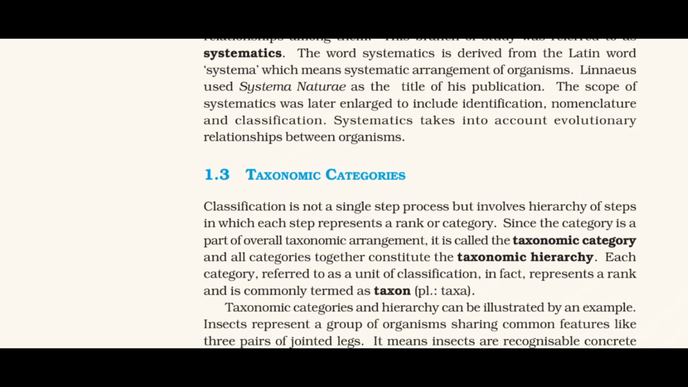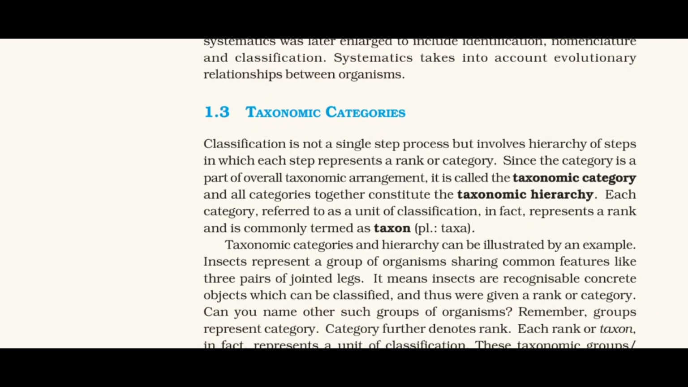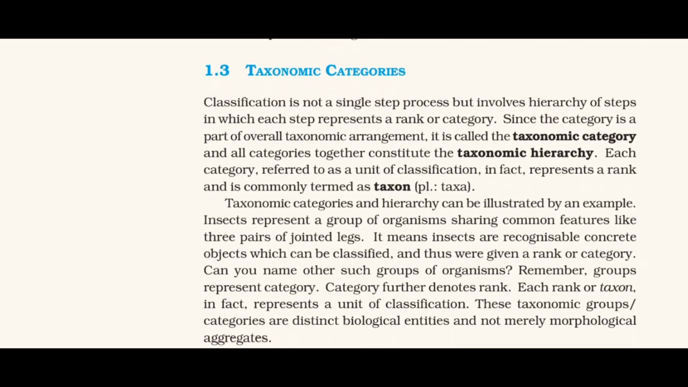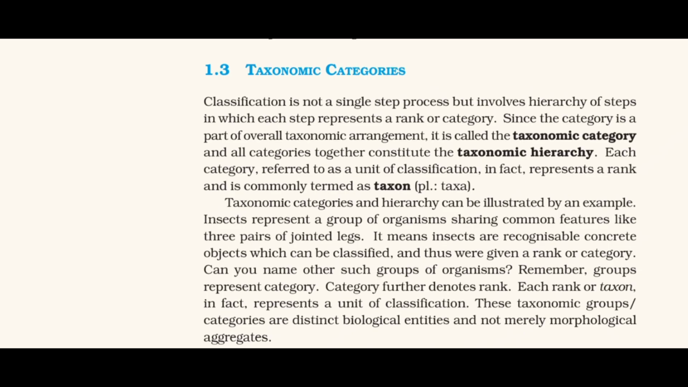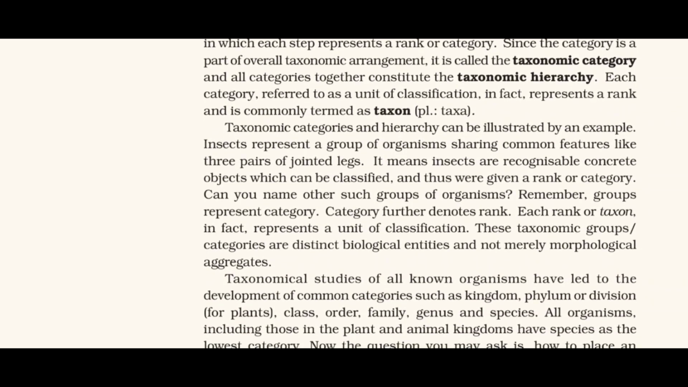Taxonomic categories and hierarchy can be illustrated by an example. Insects represent a group of organisms sharing common features like 3 pairs of jointed legs. It means insects are recognizable concrete objects which can be classified, and thus were given a rank or category. Can you name other such groups of organisms? Remember, groups represent category. Category further denotes rank. Each rank or taxon, in fact, represents a unit of classification. These taxonomic groups/categories are distinct biological entities and not merely morphological aggregates.